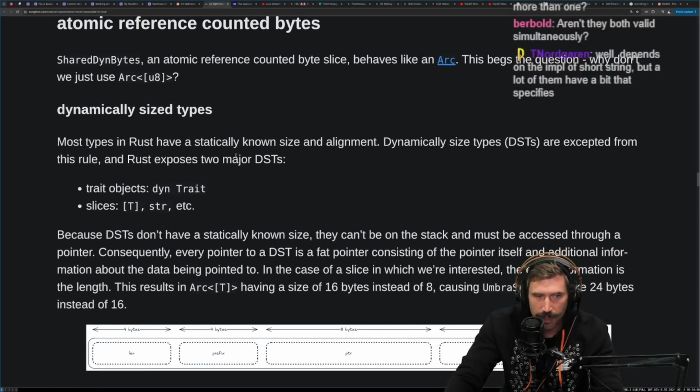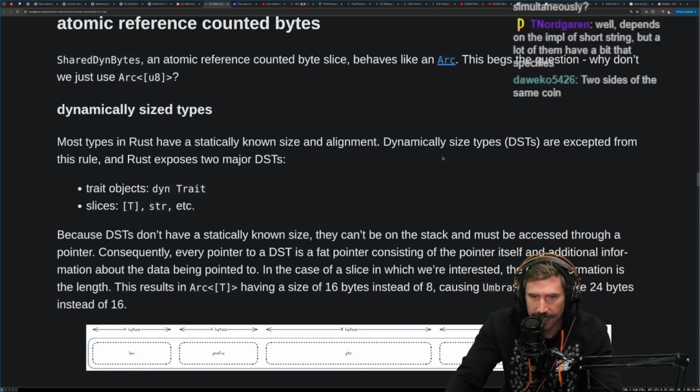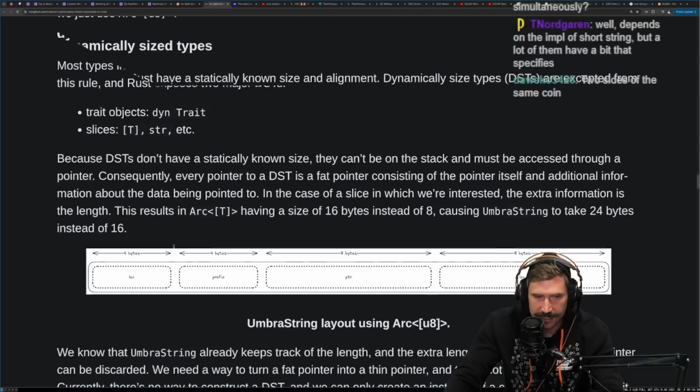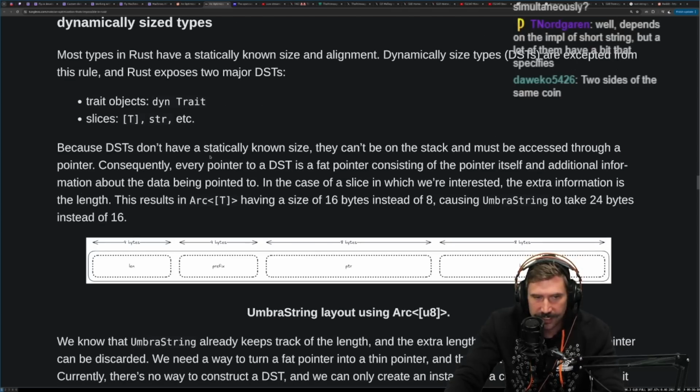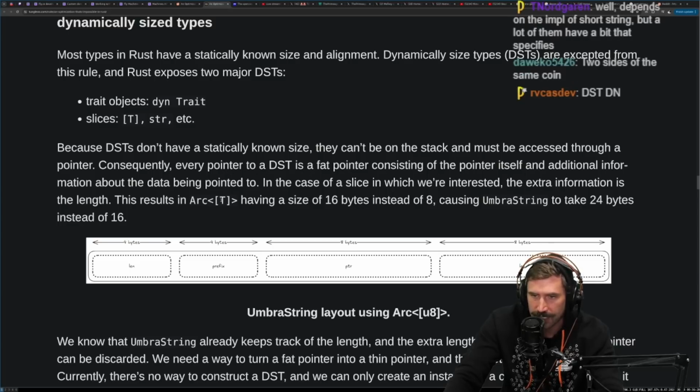Dynamically sized types. Most types in Rust have a statically known size and alignment. Dynamically sized types, DSTs, are an exception to this rule, and Rust exposes two major DSTs: trait objects, dyn traits, and slices. Because DSTs don't have a statically known size, they can't be on the stack and must be accessed through a pointer. Consequently, every pointer to a DST is a fat pointer consisting of the pointer itself and additional information about the data being pointed to. In the case of a slice, in which we're interested, the extra information is length.